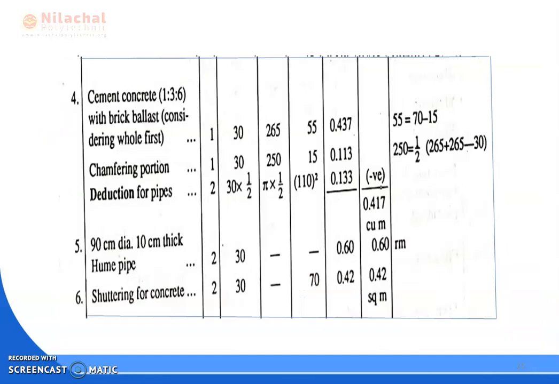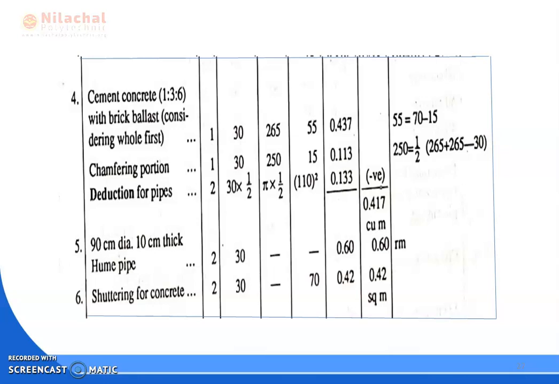So we calculate for the shuttering for concrete. How much is provided on both sides? So both sides, the number is 2. How much length? Length of shuttering is 30 centimeter, because the barrel length is 30 centimeter. The breadth is no need.